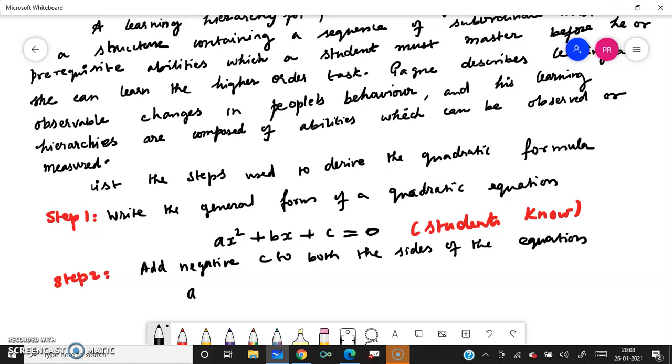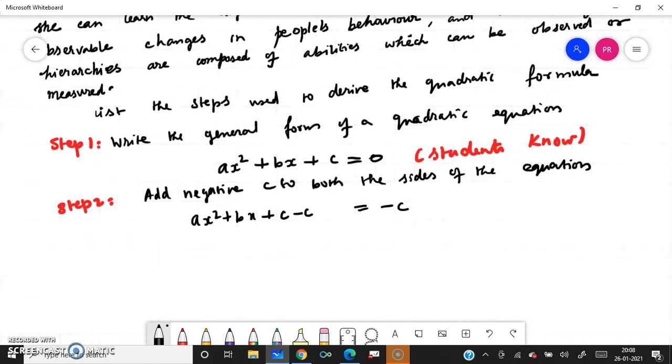This also is a prerequisite. Students know how to add it. Now we go to step 3. These are the subordinate skills of the student who should know them before.